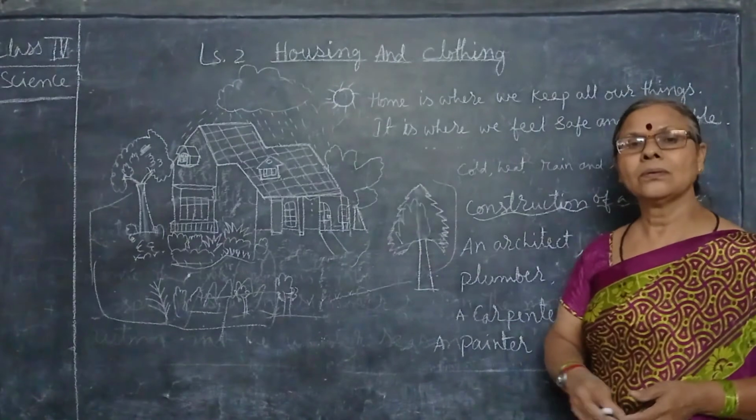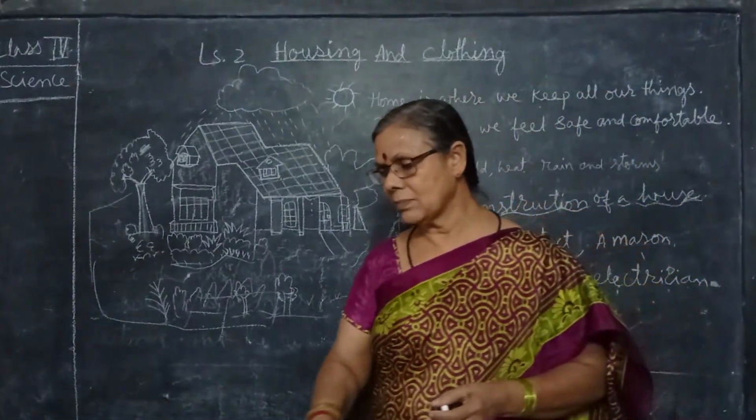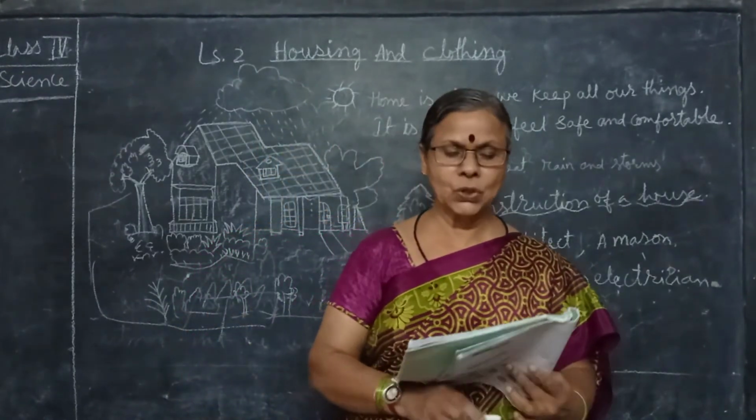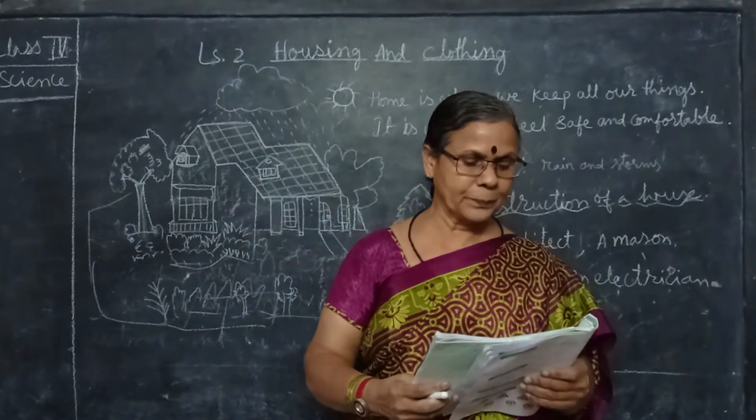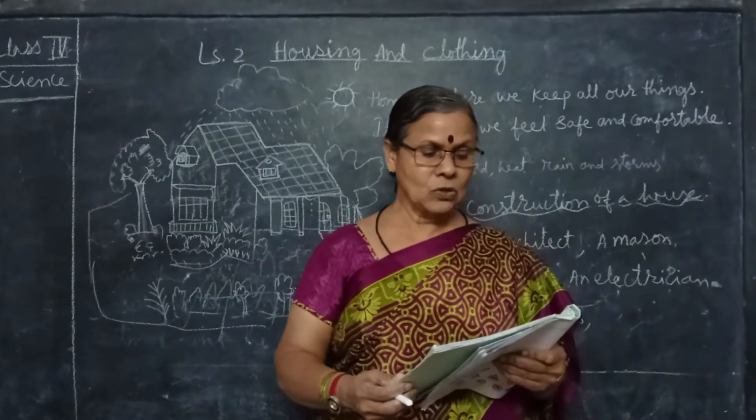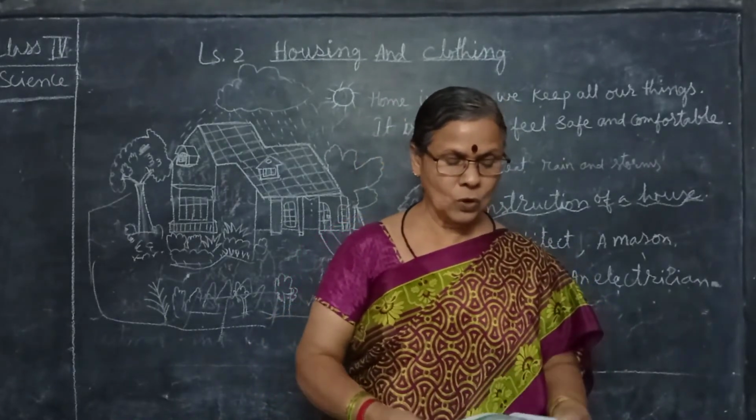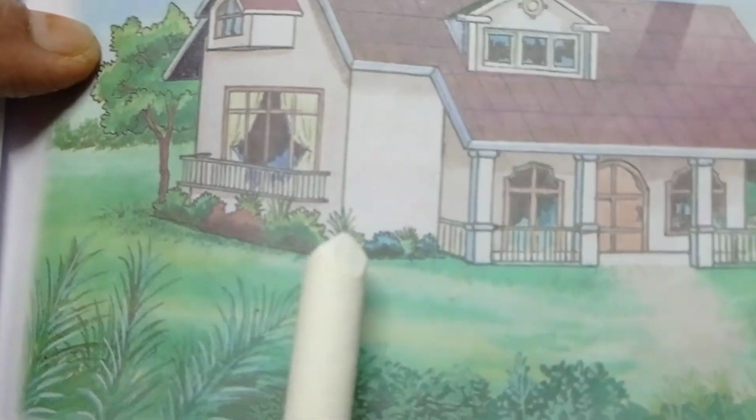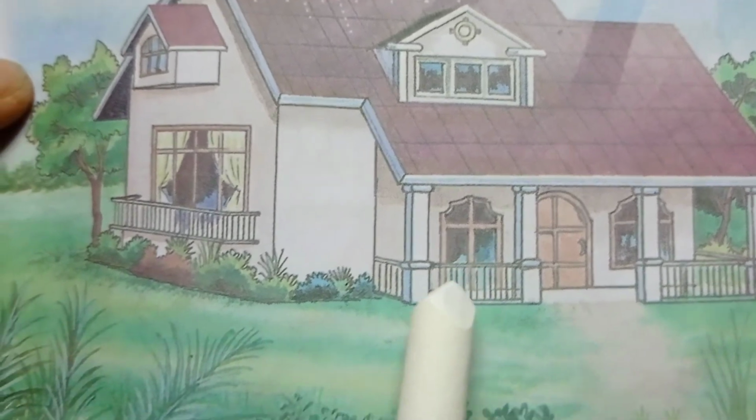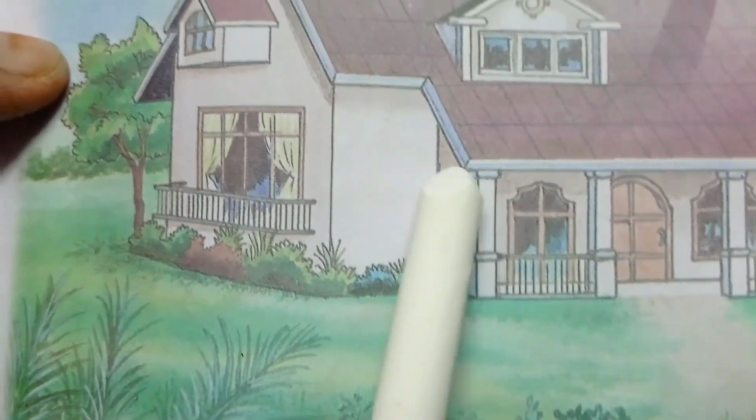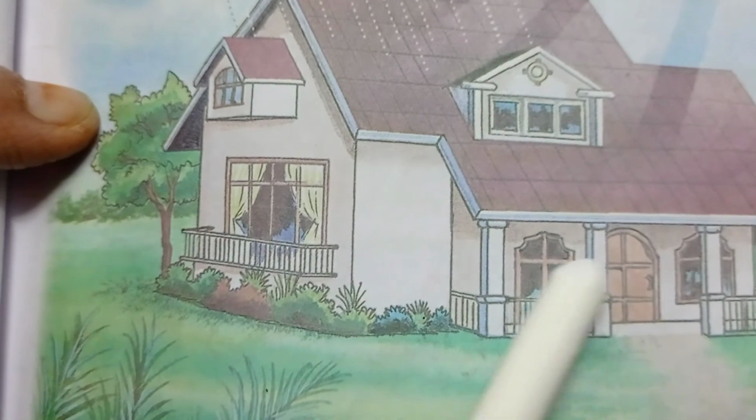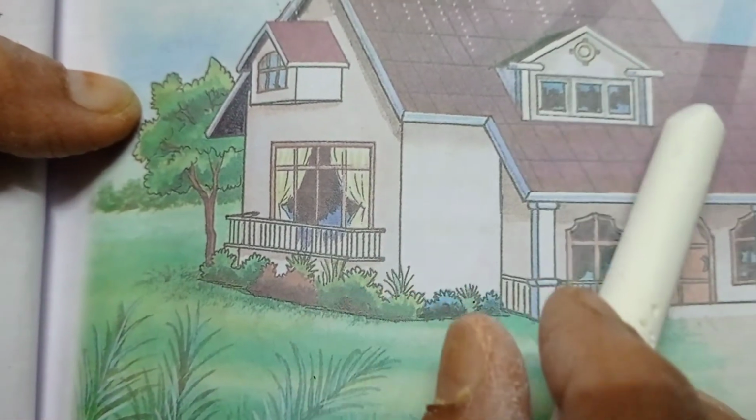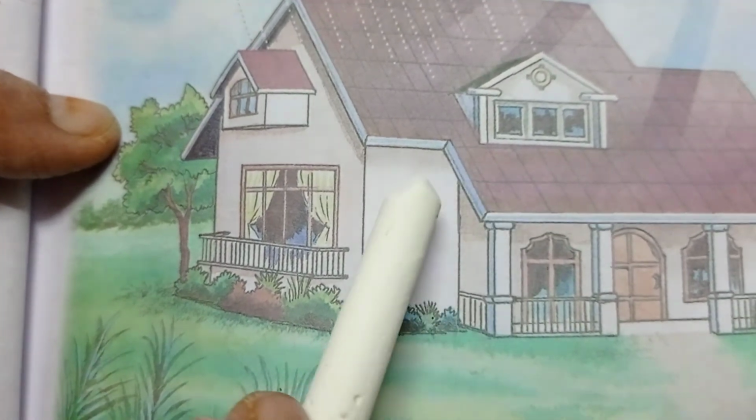Now you can open the book, page number 185, lesson number 2, housing and clothing. Housing, you live in a house. Home, you can see this is the house. Home is where you eat, sleep, rest, and spend time with your family. Home is where you keep all your things. It is where you feel safe and comfortable.